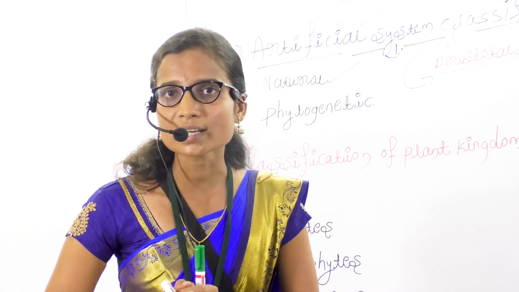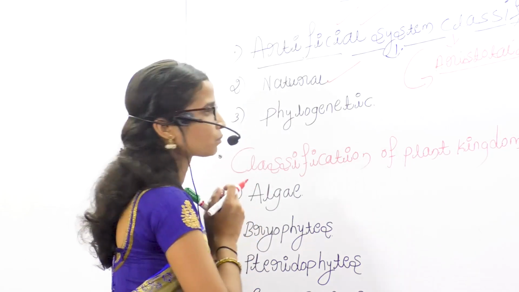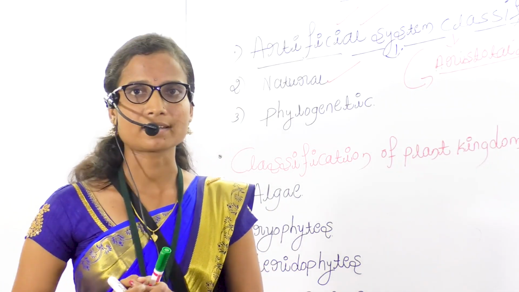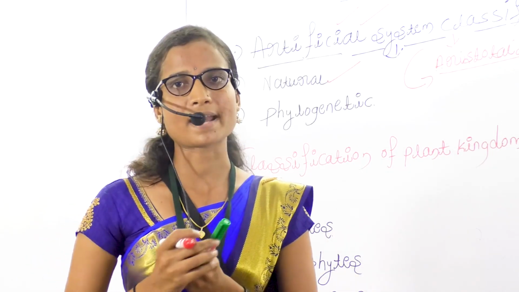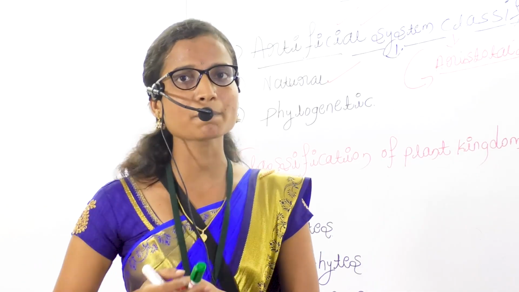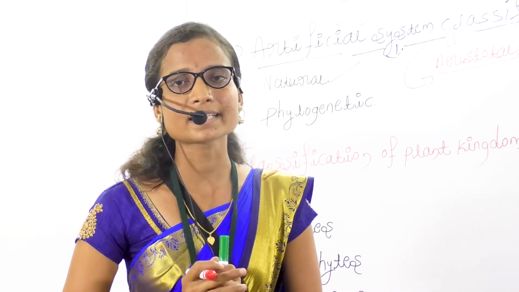Here, external characters are like shape of the leaves, height of the plant, color of the plant, color of the flowers, and modification of the flowers. These are all external characters.